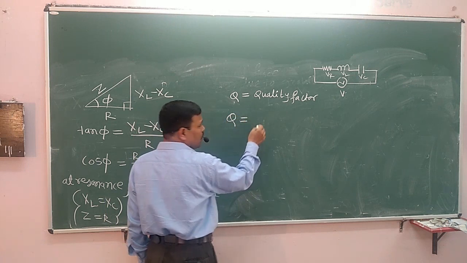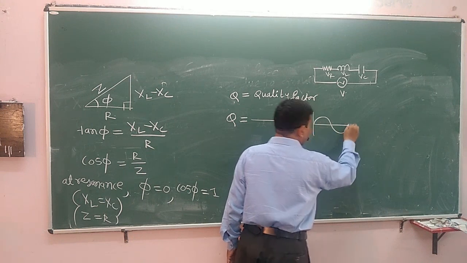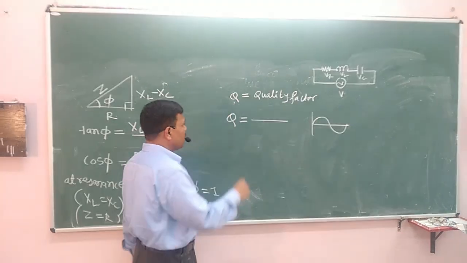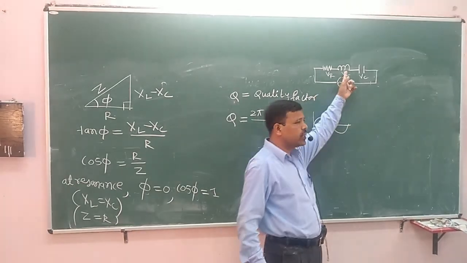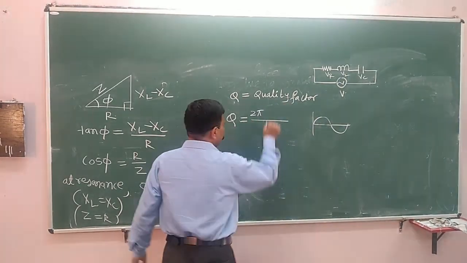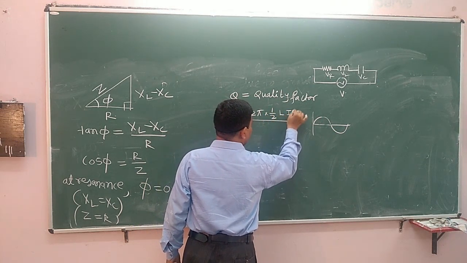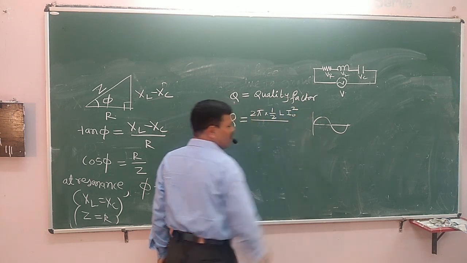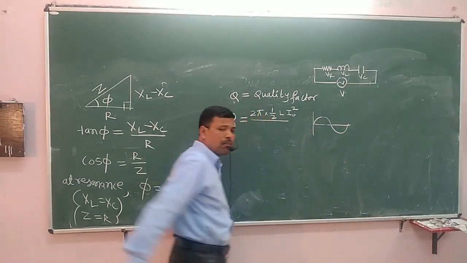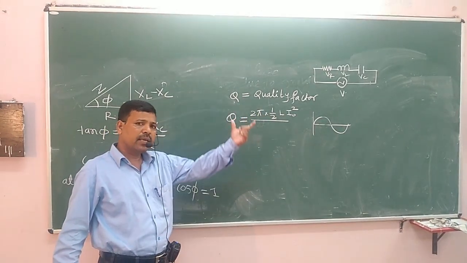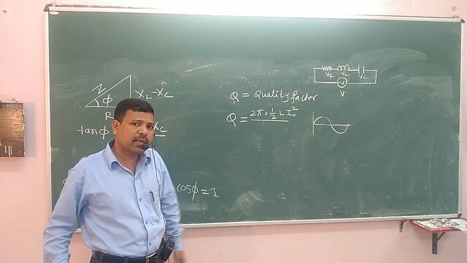Q is equal to, for one complete AC cycle, as we know the energy stored in the inductor is 2 pi into half of L i square.